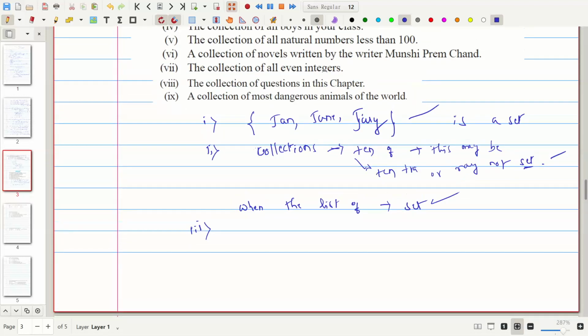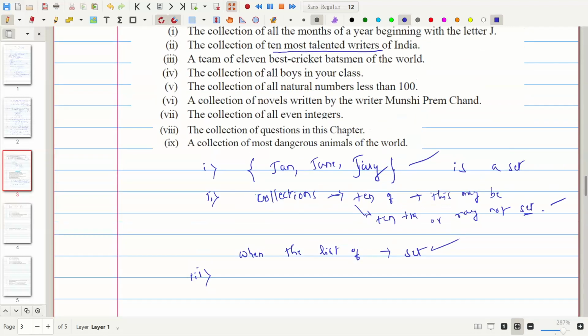The third one is a team of 11 best cricketers, batsmen of the world. In cricket, the players are 11 only. Those are all the best, and a collection of 11 members for playing cricket. So it is a collection of 11 members, then it is a set. Definitely, it is a set.